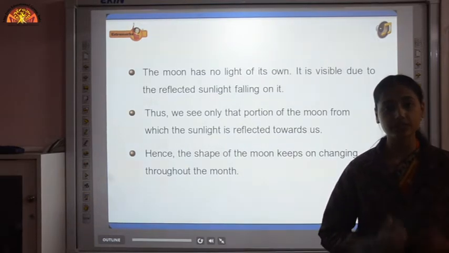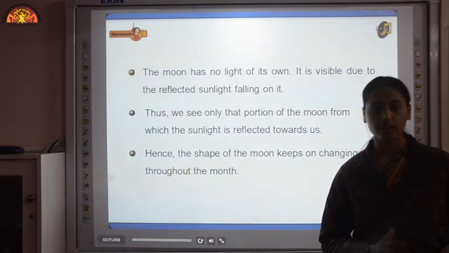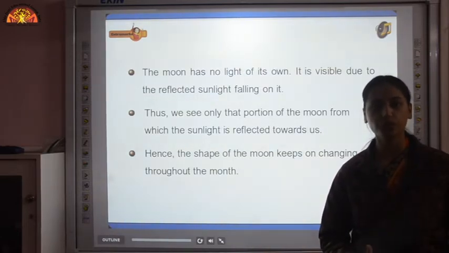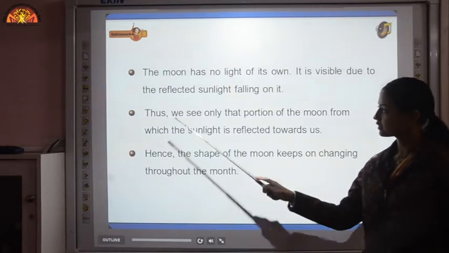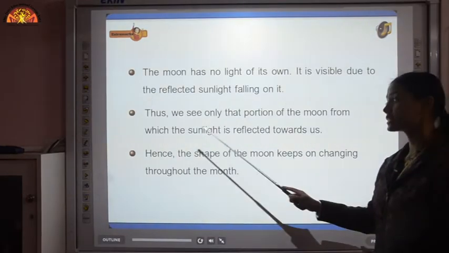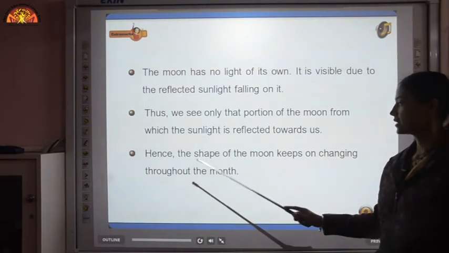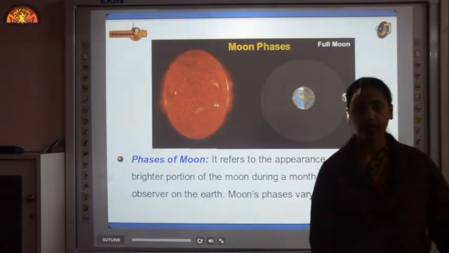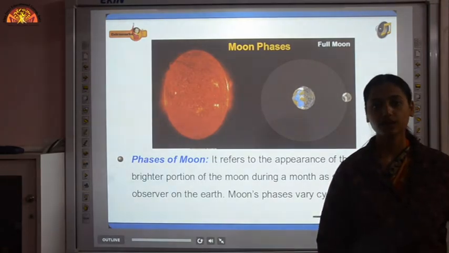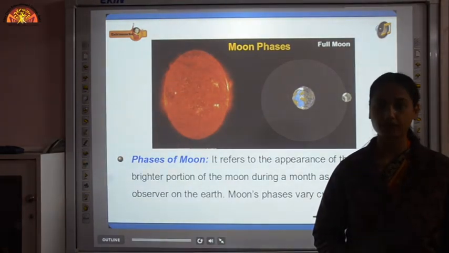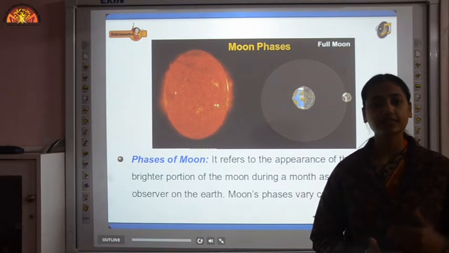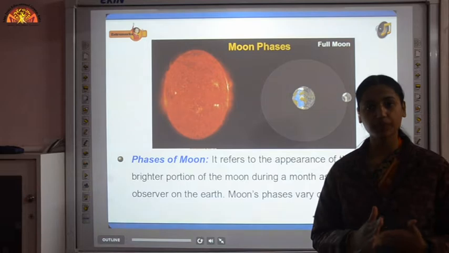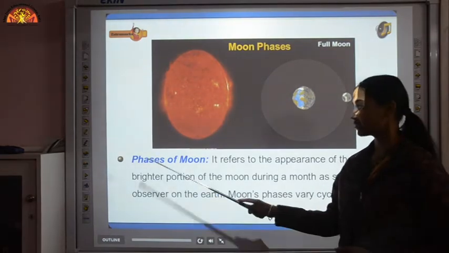So, how is the moon visible to us? Because of the sunlight. One part of the moon reflects those sun rays towards us, and that is how moon is visible to us. Thus, we only see that portion of the moon from which the sunlight is reflected towards us. Hence, the shape of the moon keeps on changing throughout the month. If you watch the moon from the same position every night for a month, then you will observe that the shape and size of the moon changes day by day. So, those day-to-day changes in the shape and size of moon are known as phases of moon.